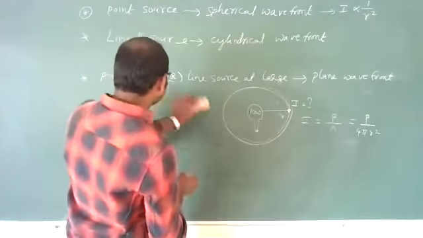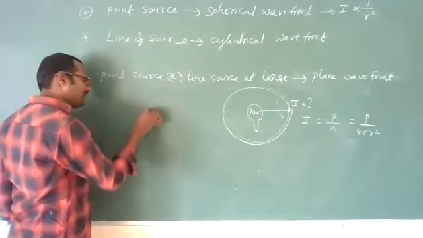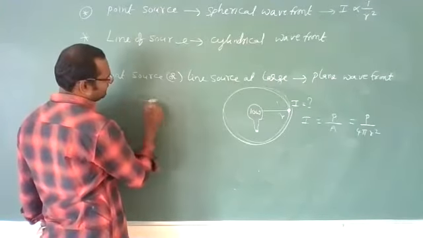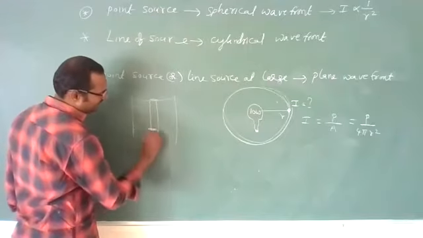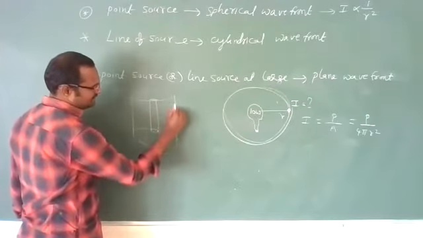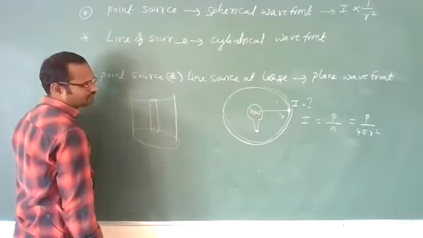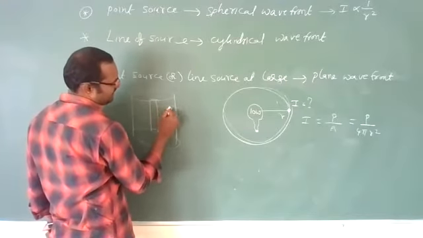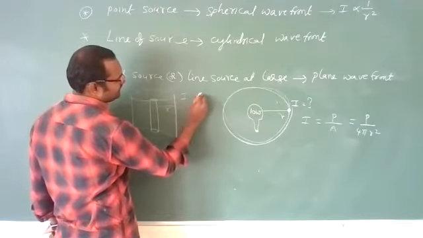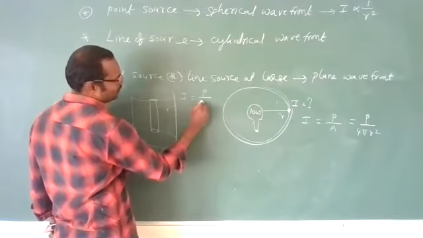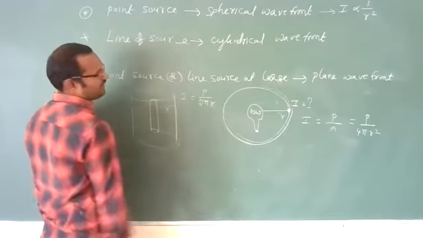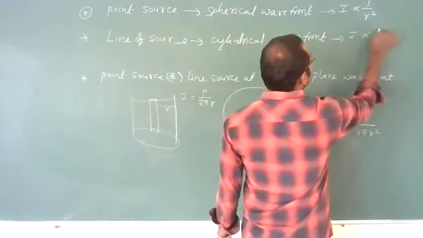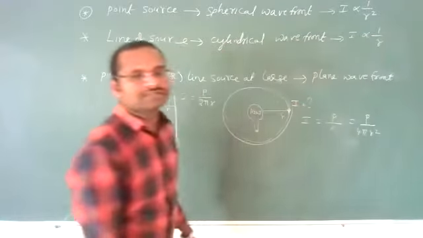Whereas if you take a tube light like this, then it will send the light in all directions cylindrically. Then at a distance of r, the intensity will be power upon area, 2 pi r. That means here intensity is inversely proportional to distance.